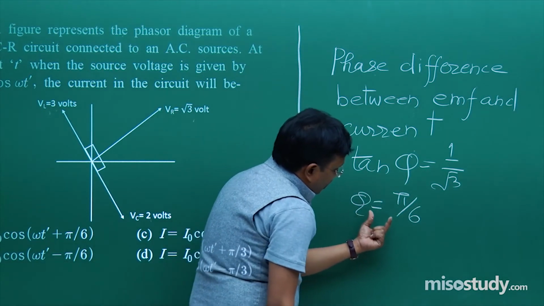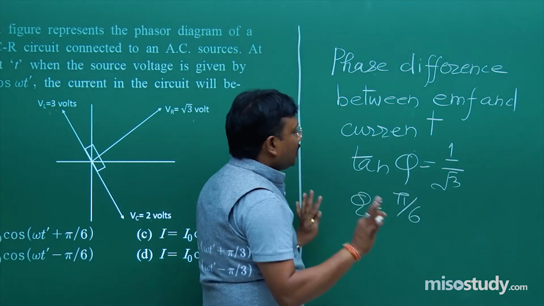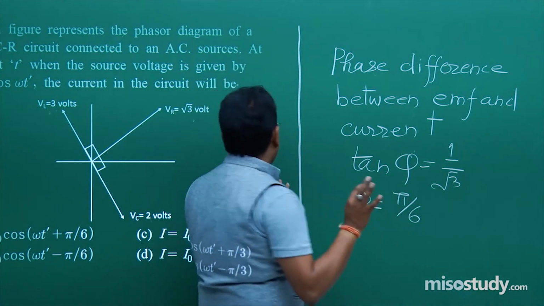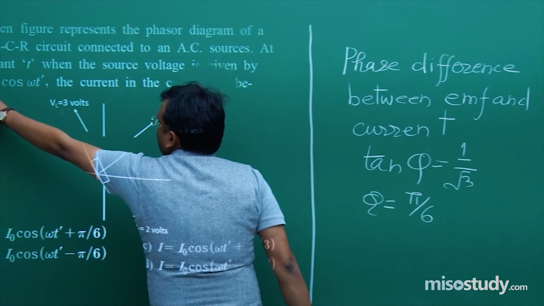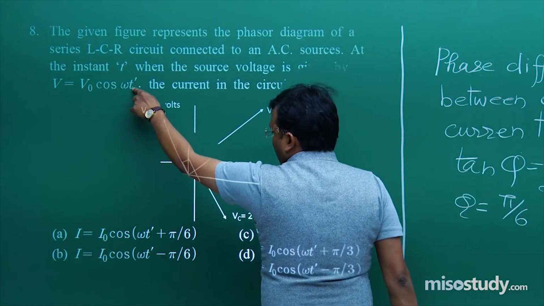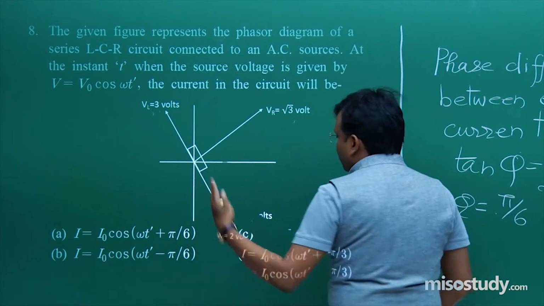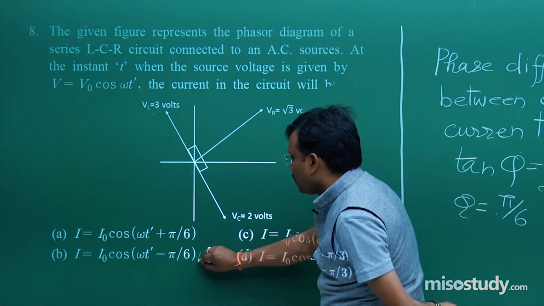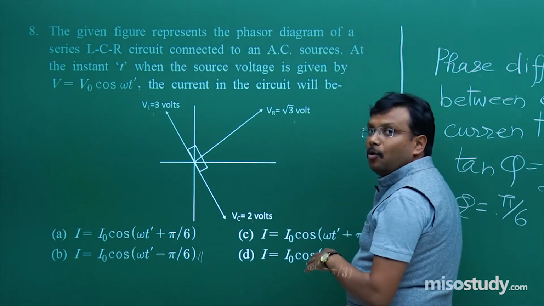So when phi is equal to pi by 6, now I am free to write down the equation. How can I write it? I is equal to I naught cos omega t prime minus pi by 6. So which one is the correct option? B is the correct option. The only required part was the phase difference.